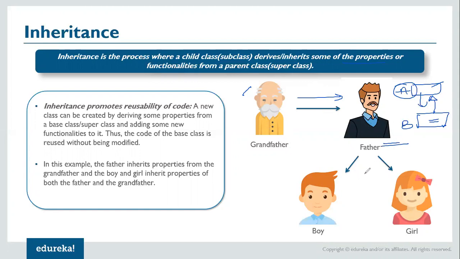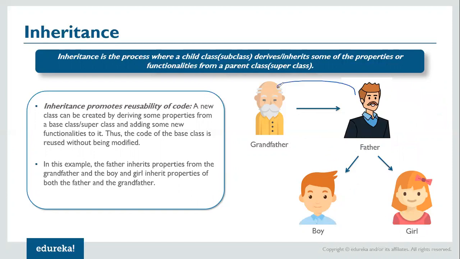Same goes with the children, boy and girl. They will also inherit some features here, and this boy will have its own unique attributes and this girl will have its own unique attributes. So in this example, the father inherits properties from the grandfather, and the boy and girl inherit properties of both the father and grandfather. So the inheritance hierarchy goes from here, so let me just clear this. It passes on to here, and from here also it passes on here.